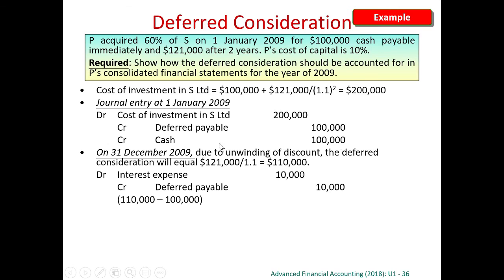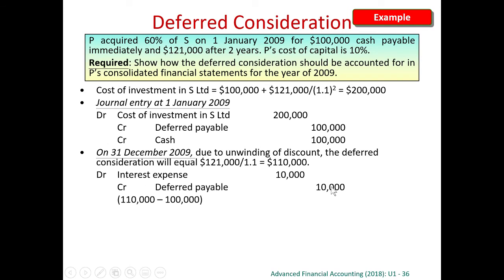Thereafter, 1 year after, due to the unwinding effect of the discount, the deferred consideration, that means this 121,000, will be closer to the payment day, and therefore the present value is to be discounted only over 1 year. So 121,000 discounted over 1 year will be 110,000. So this credit to the liability of 100,000 is not enough. It must be 110,000 at the 31st December 2009. Therefore, we have to credit further this liability. So now it becomes 110,000.